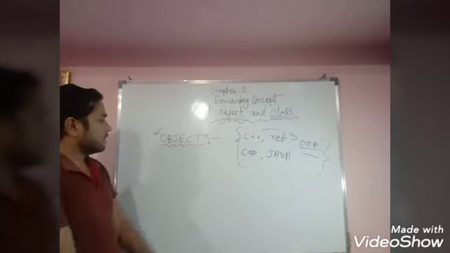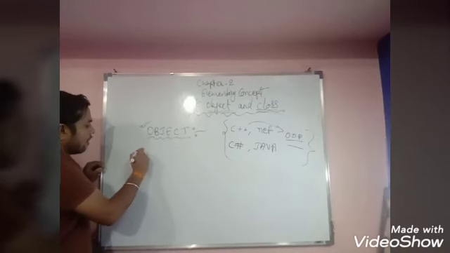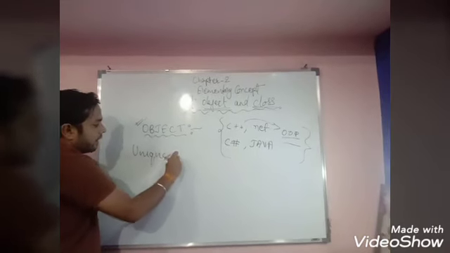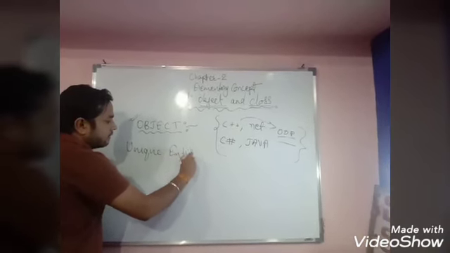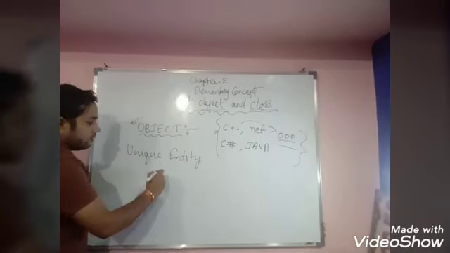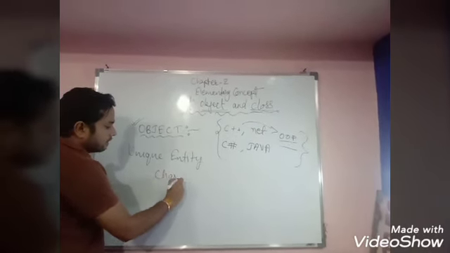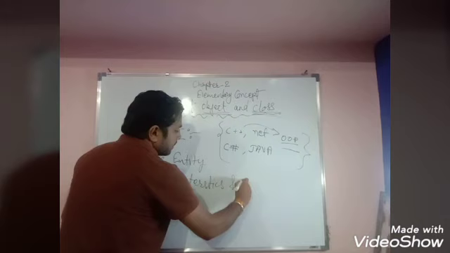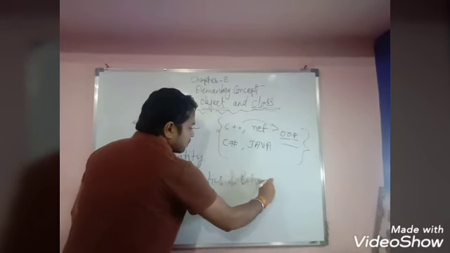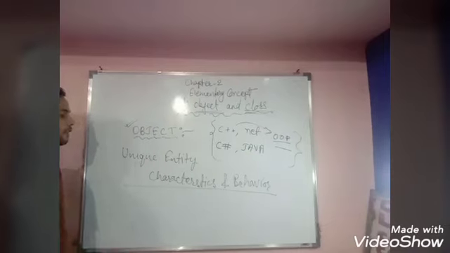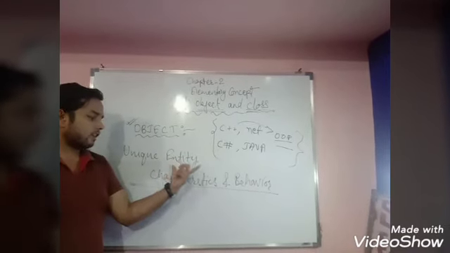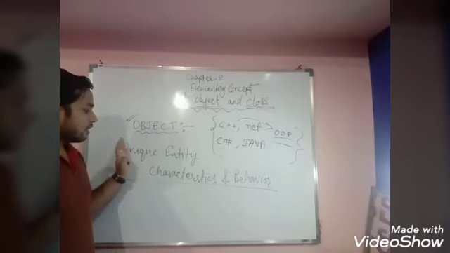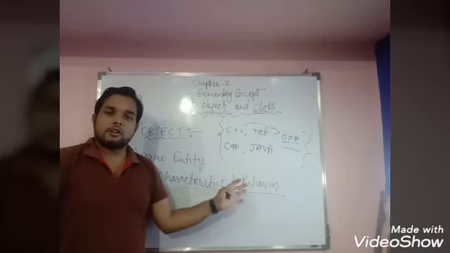First we will learn about the object. So the definition of object is a unique entity. Object is a unique entity which has characteristics and behavior. So this is the definition of object. Object is a unique entity which has characteristics and behavior. So in the real world also, if anything has characteristics and behavior, then this is an object.